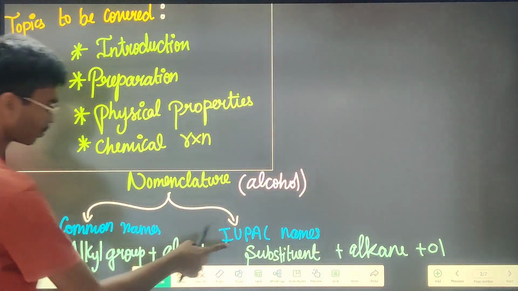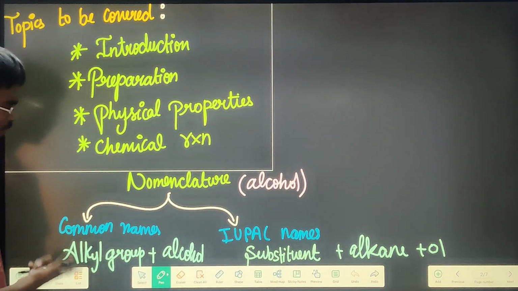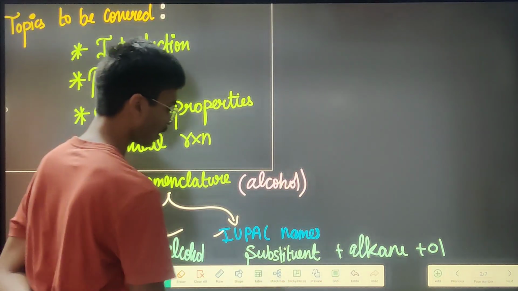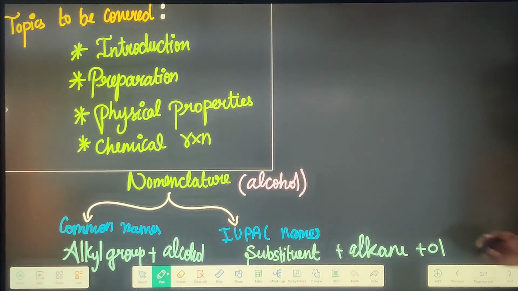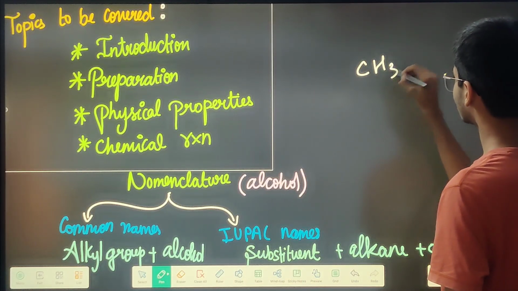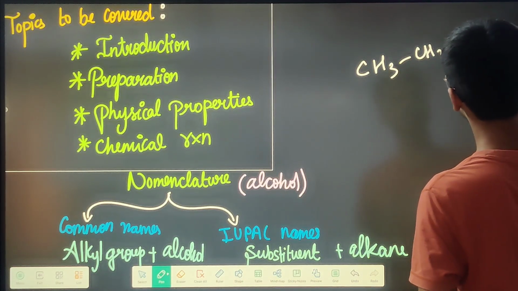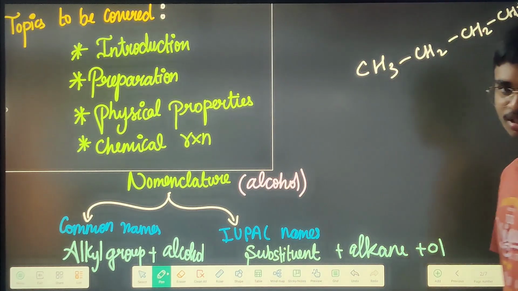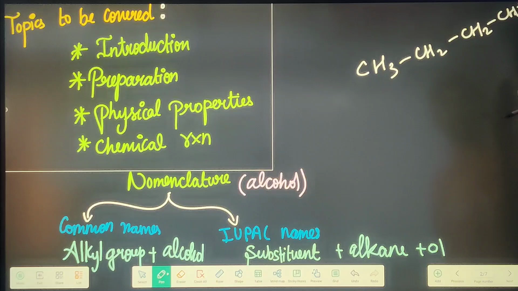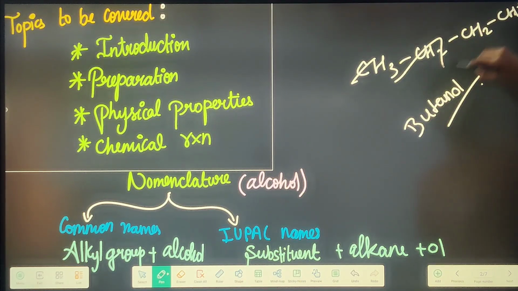That is common names and then IUPAC. See, nomenclature is actually of two different types that we know: common names, and then IUPAC. IUPAC is very easy. That is just your substituent group plus alkane plus ol. That means your CH3, CH2, CH2, CHOH, CH2OH. So what is this? This is your butane, and this is going to be your butanol. 1, 2, 3, 4. So this is going to be your butanol.